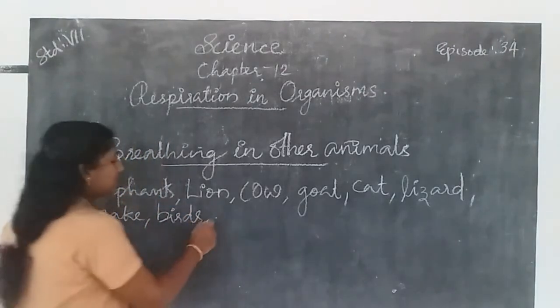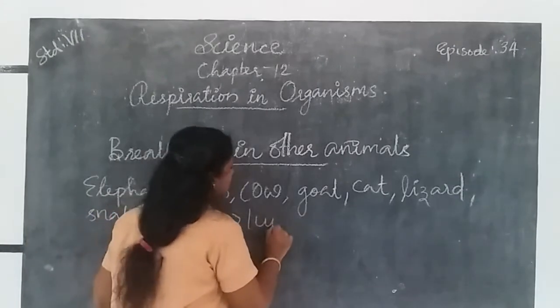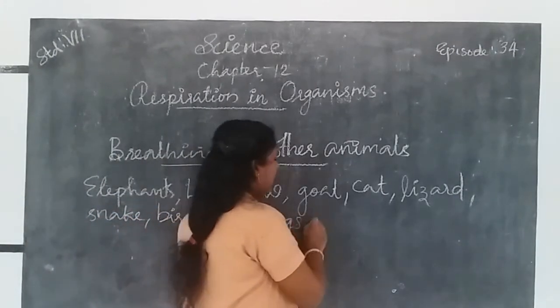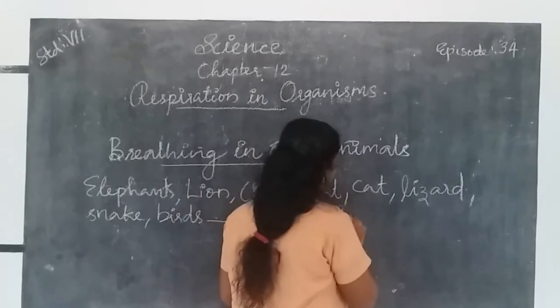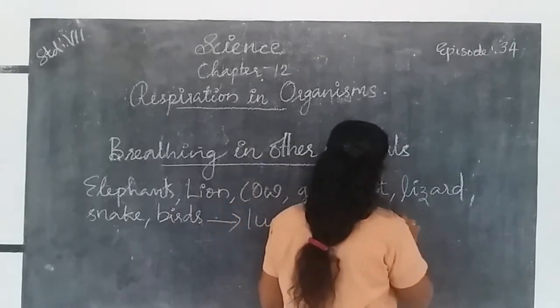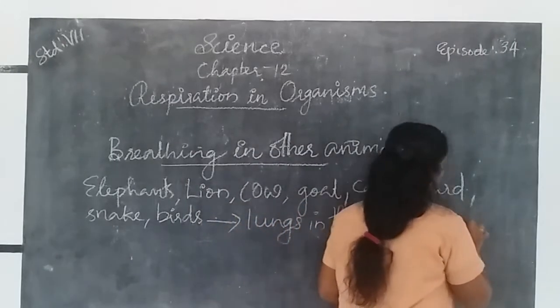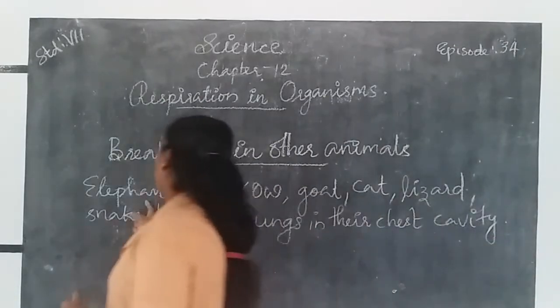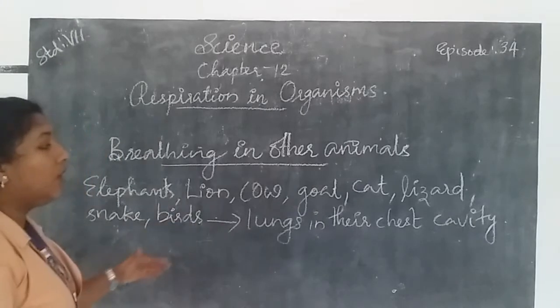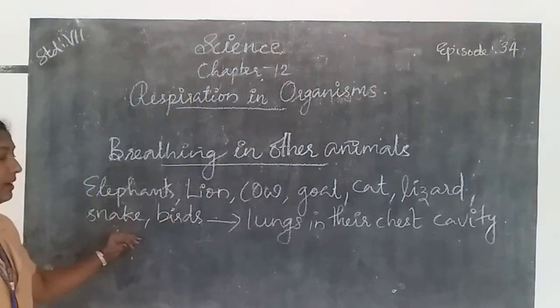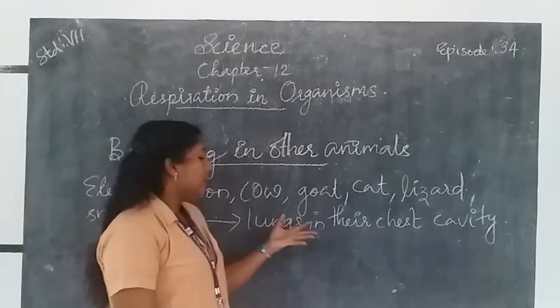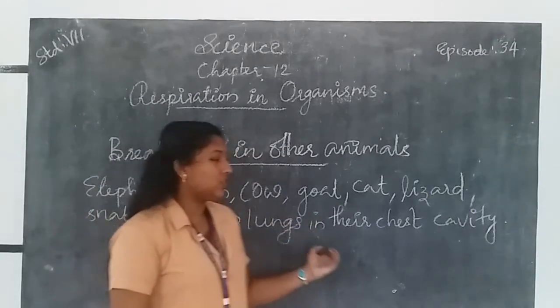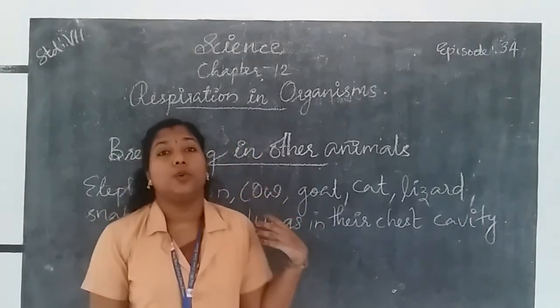All these animals breathe through lungs in their chest cavity. Elephants, lion, cow, dog, cat, lizard, snake, birds. All these animals breathe through lungs in their chest cavity like human beings.